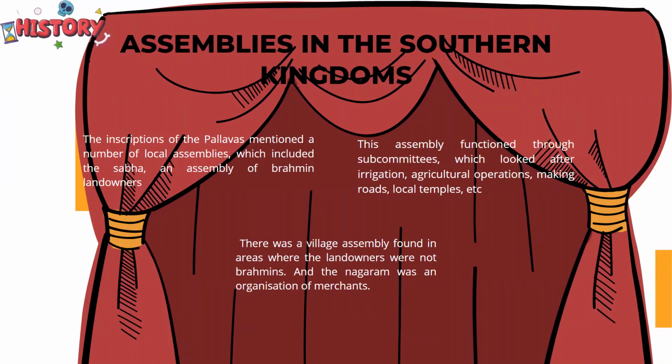All right. So let's talk about assemblies in the southern kingdom. So from inscriptions of the Pallavas, we come to know that there were several local assemblies, which included the Sabha, and this Sabha was the assembly of Brahmin landowners, okay. And this assembly functioned through subcommittees. These committees used to look after irrigation, agricultural operations, making roads, local temples, etc. And then there were landowners who were not Brahmins, and they also had their village assembly. And the Nagaram was an organization of merchants.